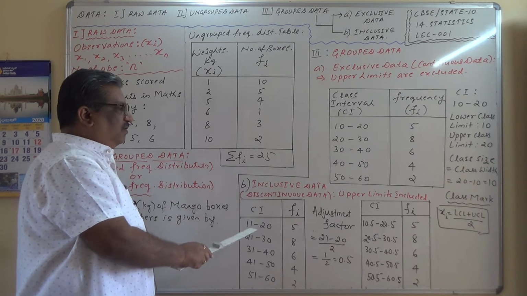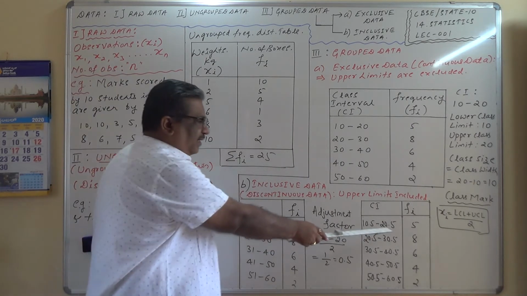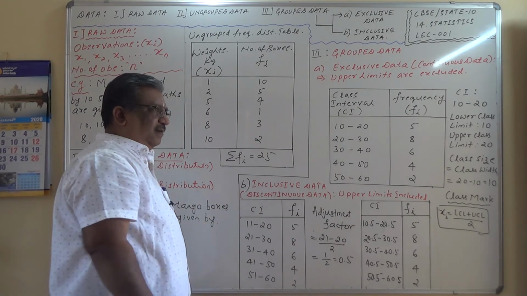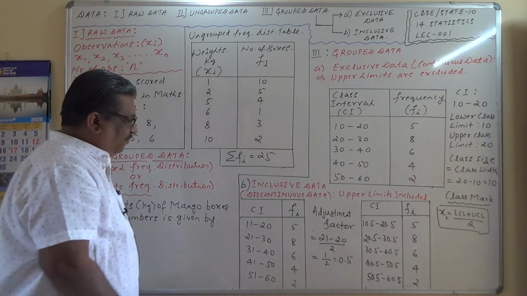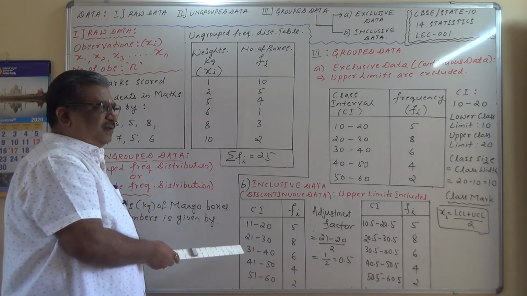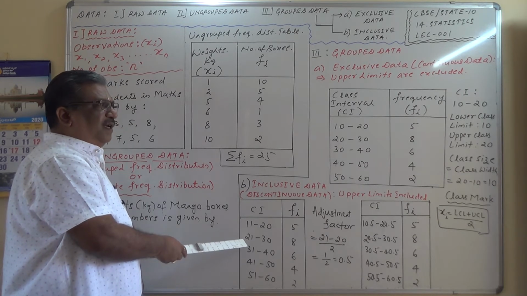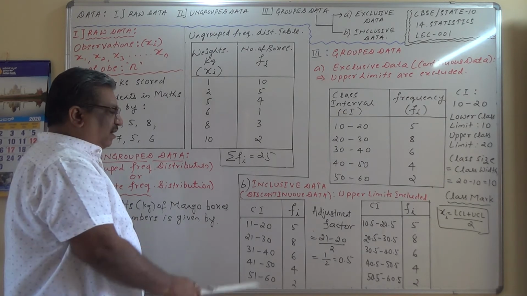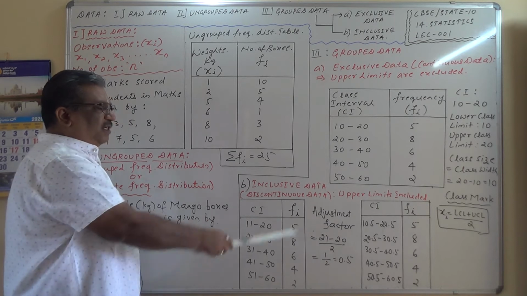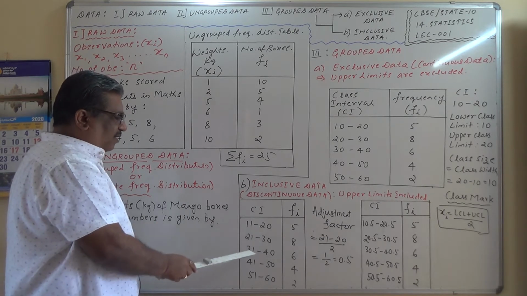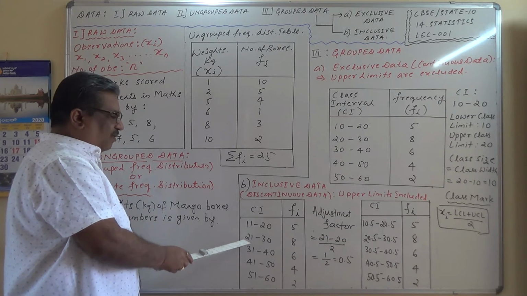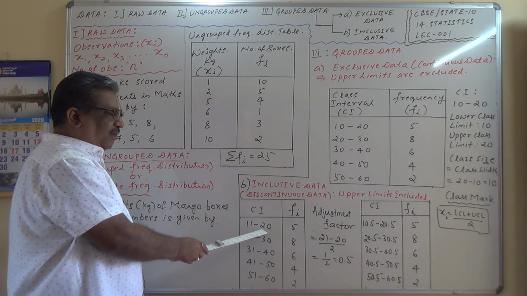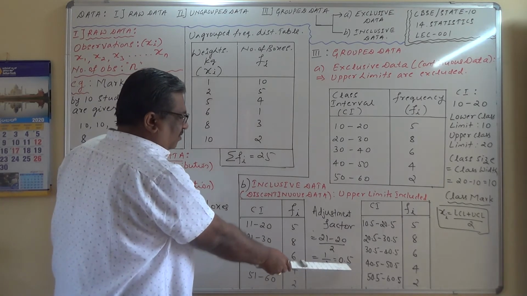How do you convert this inclusive data into exclusive data? For which we have something called the adjustment factor. What is this adjustment factor? You take any two class intervals: lower limit of the succeeding class interval minus upper limit of the preceding class interval, divided by 2. That gives you the adjustment factor. If I consider these two over here, this is the succeeding, this is the preceding. Lower class limit of succeeding minus upper class limit of preceding: 21 minus 20 divided by 2 gives me the adjustment factor, which is equal to 0.5.